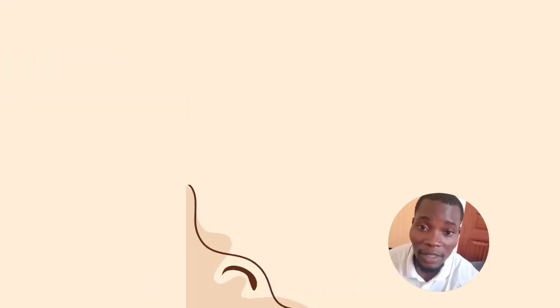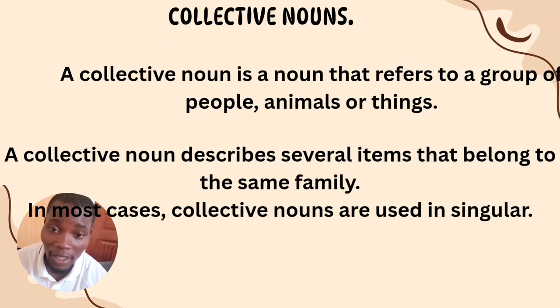Two, we need to look at something else, which is collective nouns. Okay, a collective noun. What is a collective noun? A collective noun is a noun that refers to a group of people, animals, or things. Remember, a collective noun describes several items that belong to the same family. In most cases, collective nouns are used in singular.